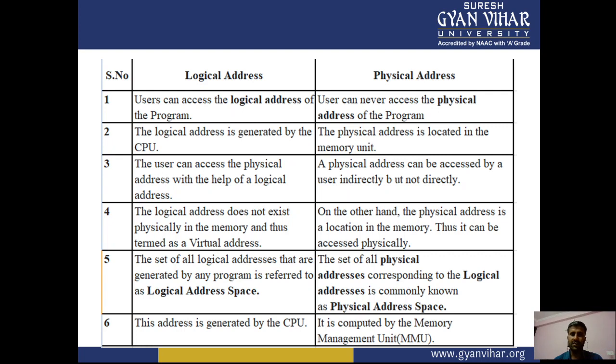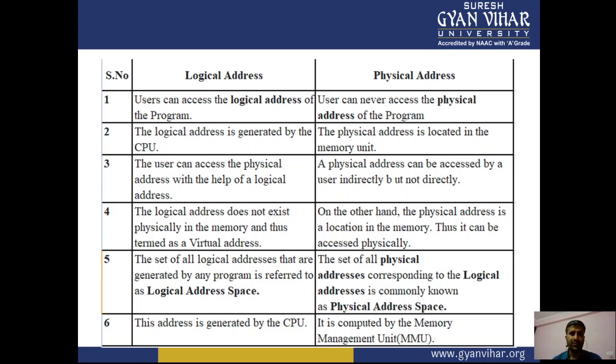If we discuss the logical address, the user can access the logical address of the program, right? And the user can never directly access the physical address of the program, right? If we have multiple lines of code, like 10 to 15 lines, then we only access them with the help of logical addresses, not physical addresses. The logical address is generated by the CPU, but the physical address is located in the main memory unit.